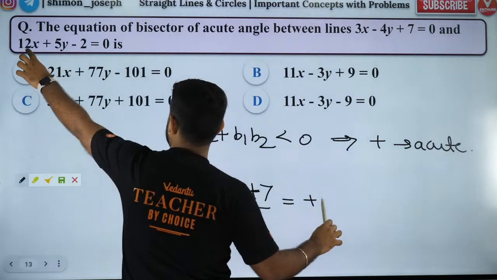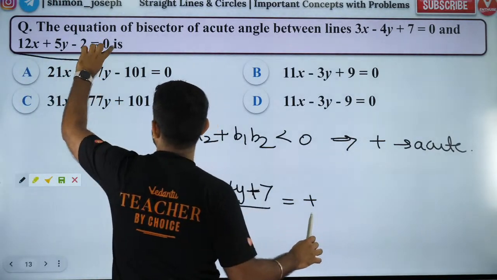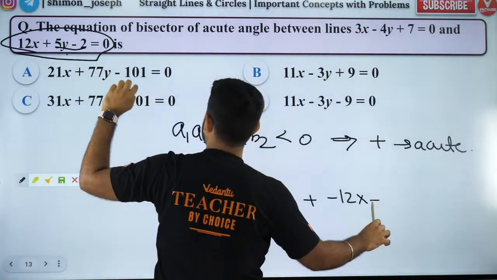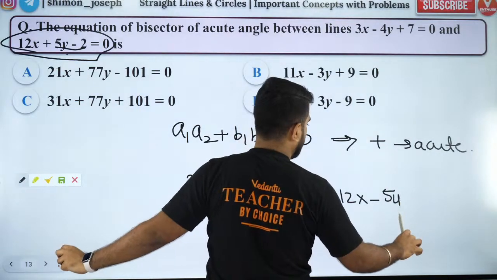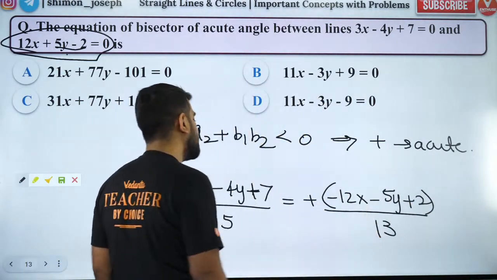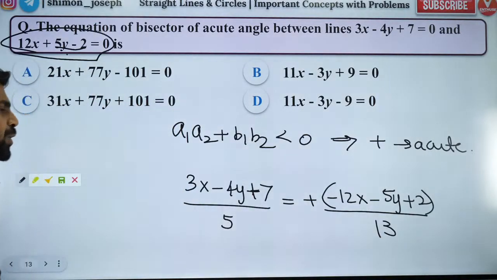to plus, what should I write? Guys, don't write this. If you write this, you will go wrong. You should write minus 12x minus 5y plus 2 by 13. This is how you write it. Okay. Are you all clear?